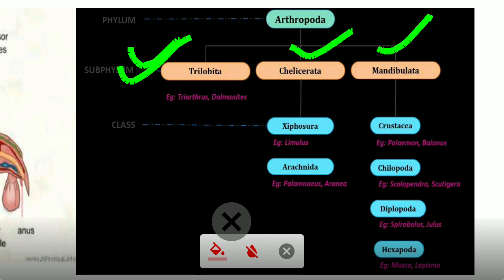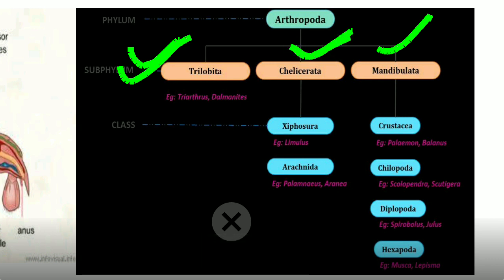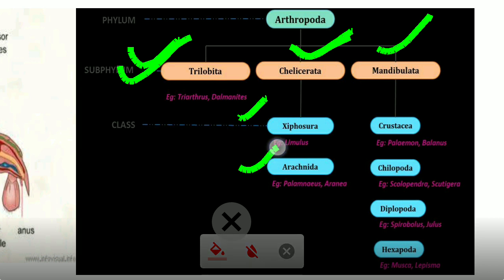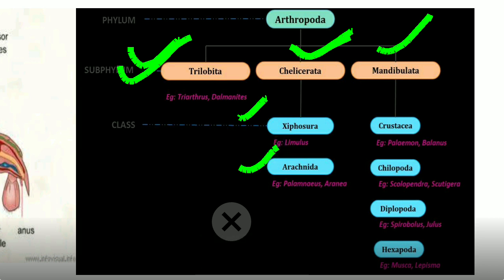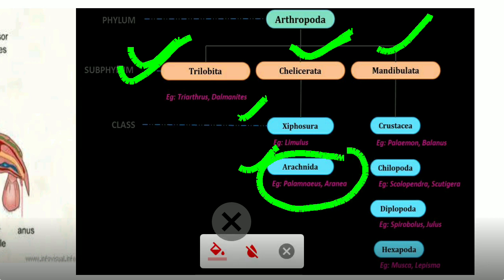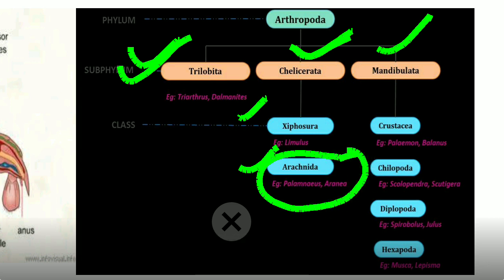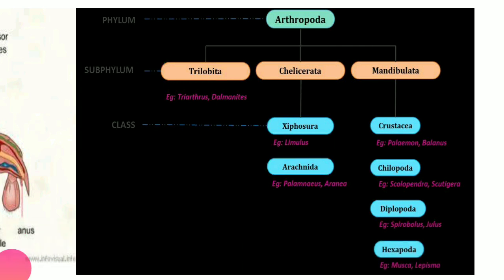Now coming to the second subphylum, which is Chelicerata. They include Xiphosura and Arachnida. This is very important, so many times it is being asked. Arachnida include the palamnaeus, the scorpions, and the spiders. Scorpions and spiders are included into the Arachnida, and Xiphosura include the king crab, which looks like the horseshoe crab.